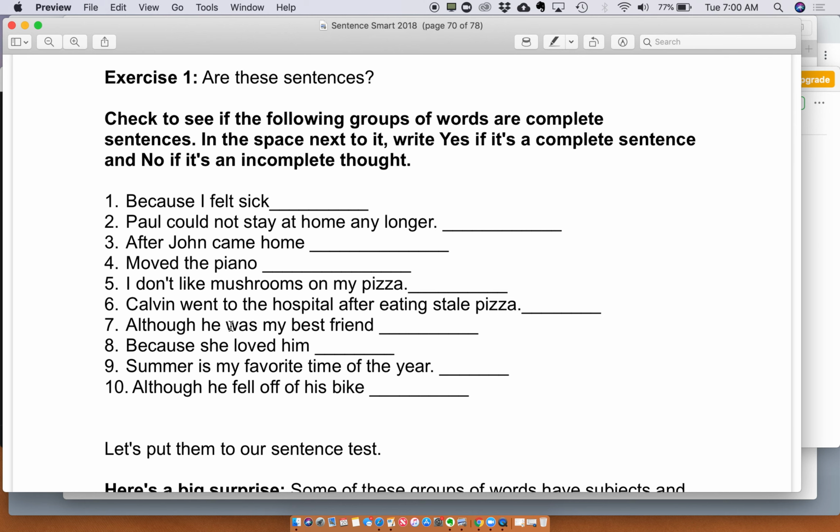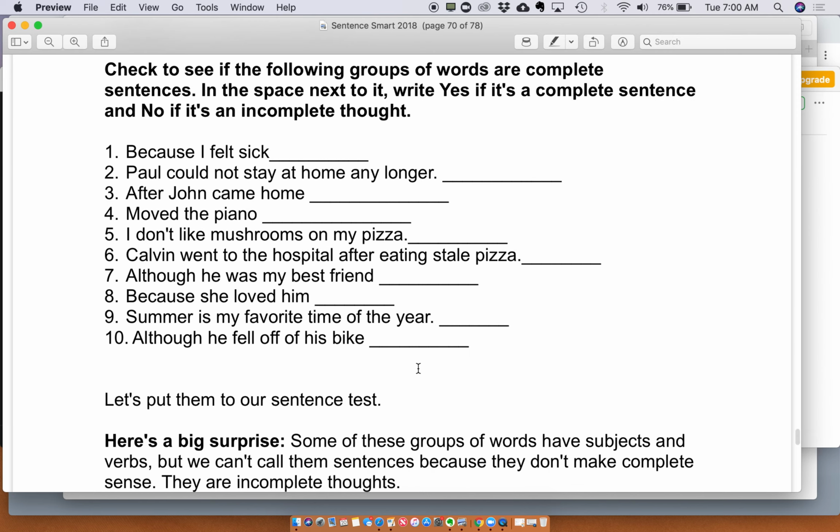Why? Because it's not a complete thought. "Because she loved him." Is that a sentence? No, it's not a complete thought. "Summer is my favorite time of the year." Is that a sentence? Yes, it is. Complete thought, makes complete sense. Finally, "Although he fell off his bike." Well, you can see that's not a complete thought.